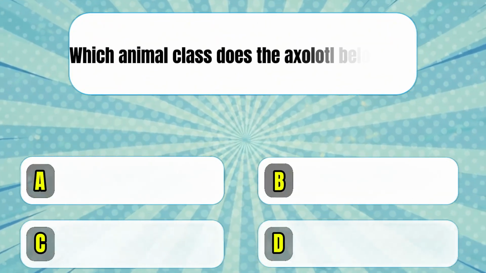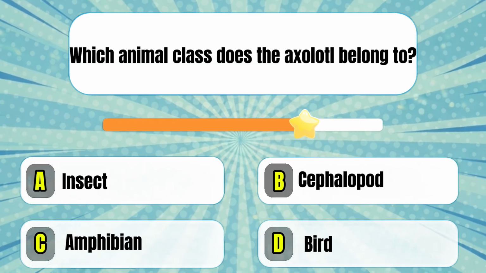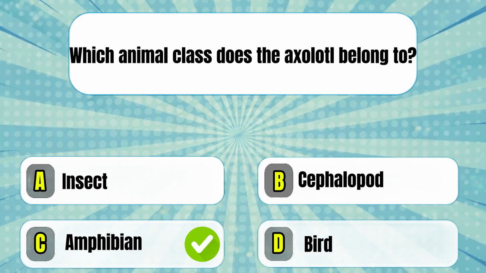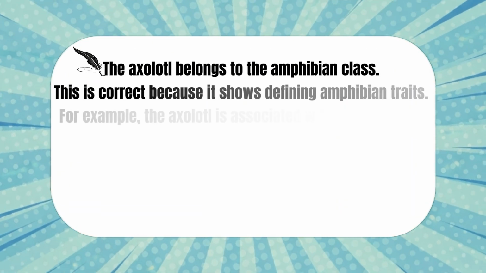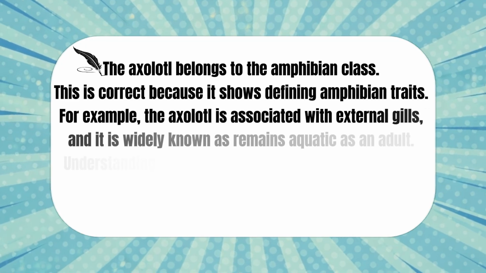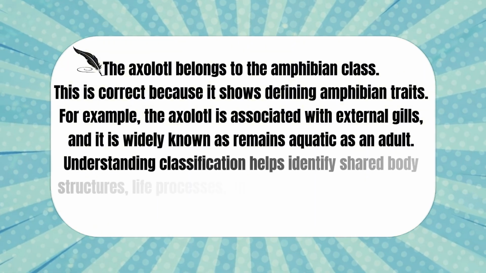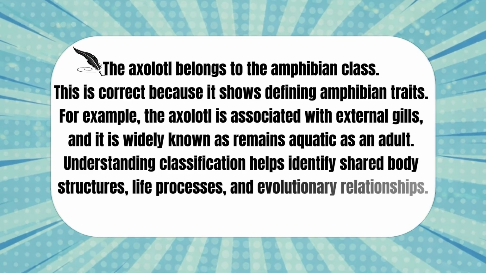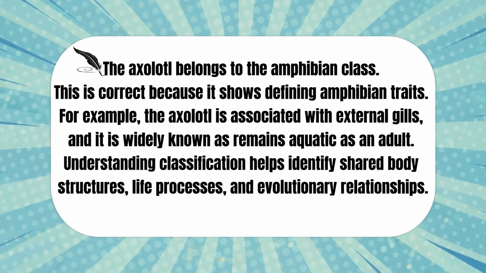Which animal class does the axolotl belong to? The axolotl belongs to the amphibian class. This is correct because it shows defining amphibian traits. For example, the axolotl is associated with external gills, and it is widely known as remaining aquatic as an adult. Understanding classification helps identify shared body structures, life processes, and evolutionary relationships.